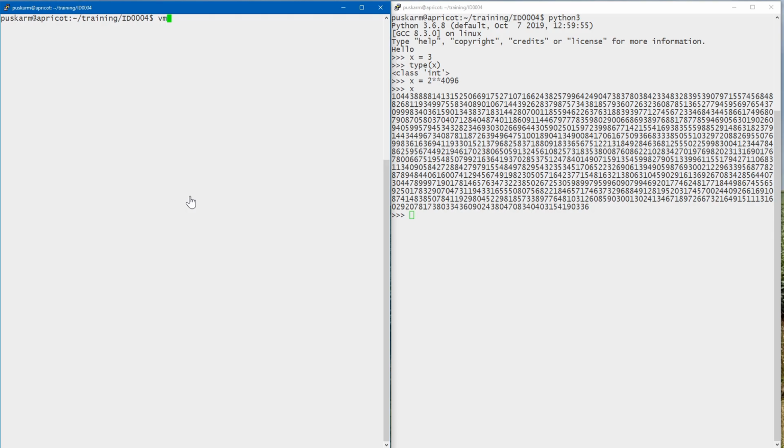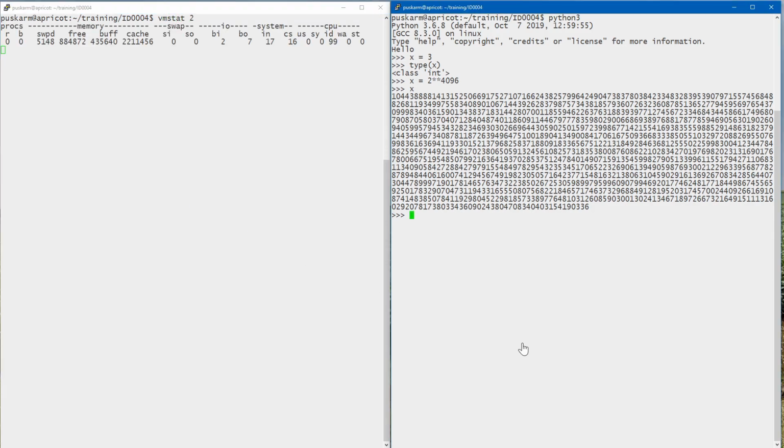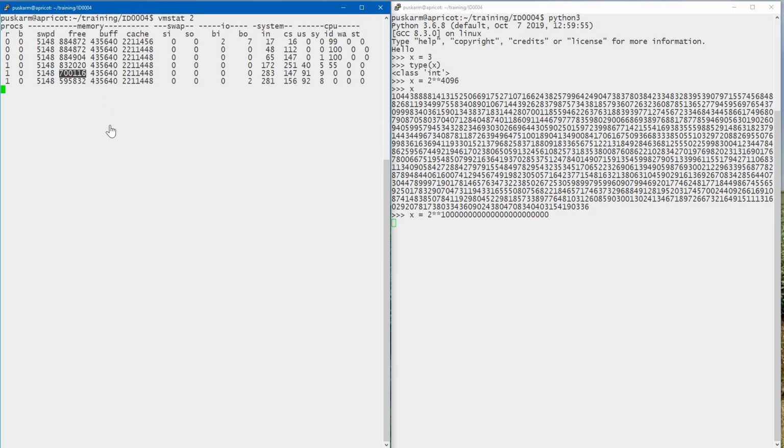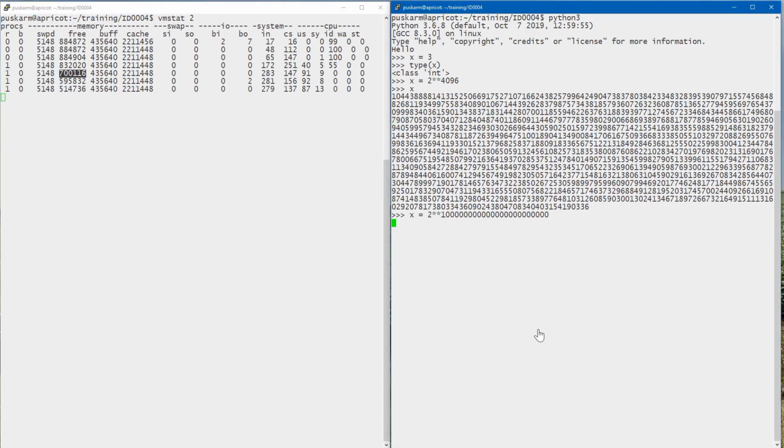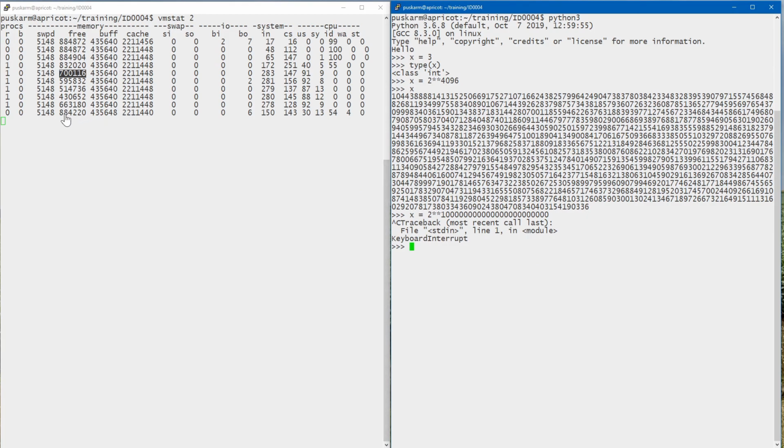You can notice that if you start to get to absurdly big numbers, you will be limited by the amount of memory you have. You can see right here the free memory starting to drop significantly because Python's using that memory to try to come up with that big number. And as soon as we stop doing that, we get the memory back.